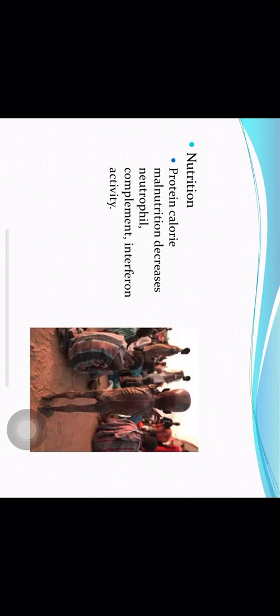Nutrition. Protein calorie malnutrition decreases the neutrophil complement and interferon activities. You can see that nutritional deficiencies will increase the risk of infection significantly because the immune system cells, the T cells, B cells, macrophages and all, do not function properly with lack of nutrition. Immune boosters should be used for good health. Fruit juices, good healthy foods, they will boost the immune system. The functioning of the cells and chemicals of the immune system is enhanced by a good, healthy, balanced diet.